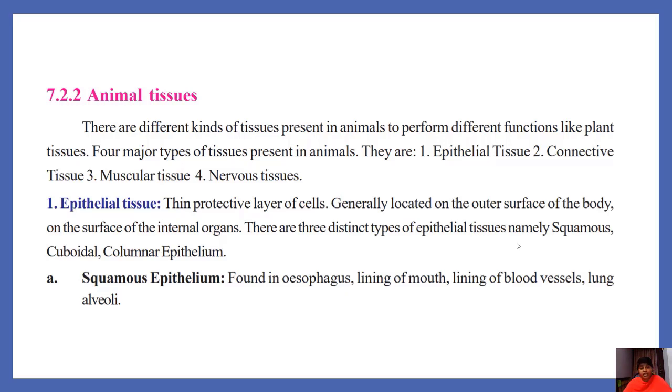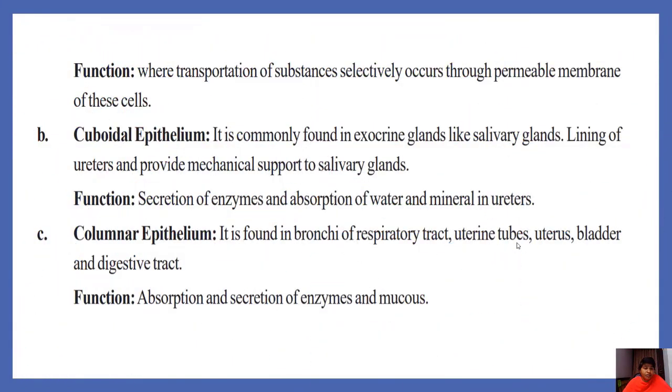Squamous epithelium is found in the esophagus, lining of the mouth, lining of blood vessels and lung alveoli. The function of squamous epithelium is that transportation of substances selectively occurs through the permeable membrane of these cells. The second one is cuboidal epithelium. It is commonly found in exocrine glands like salivary glands, lining of ureters, and provides mechanical support to the salivary glands. What is the function of cuboidal epithelium? Secretion of enzymes and absorption of water and minerals in ureters.